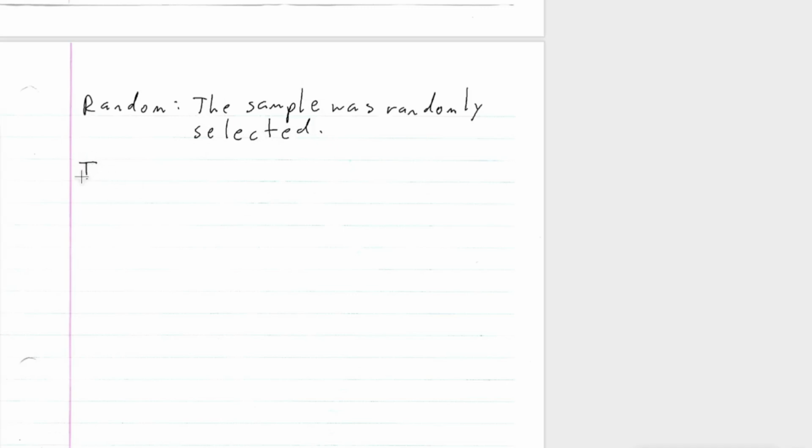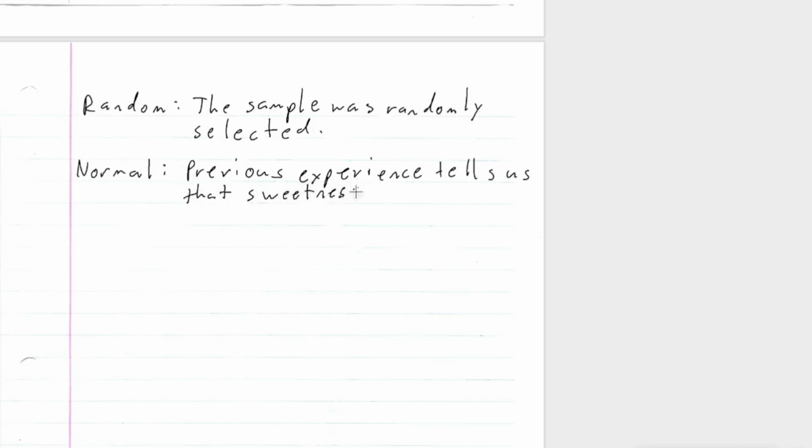Now let's check independence, or I'm sorry, normality, right? Normal. But of course, it said that in the problem, so previous experience tells us that sweetness losses will be close to normal.